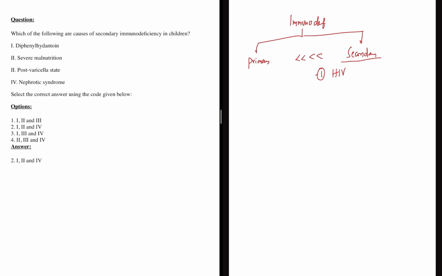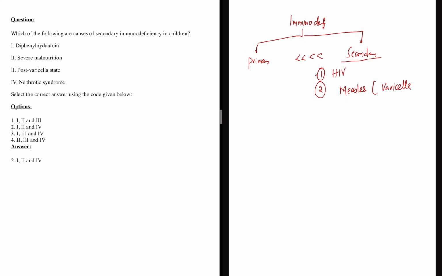Apart from HIV, there is one disease called measles, which we are all worried, because our post measles is dangerous. Post measles, the people will have vitamin A deficiency, that is always there, but following measles or post measles state, it leads to secondary immunodeficiency. It is post measles, not varicella.